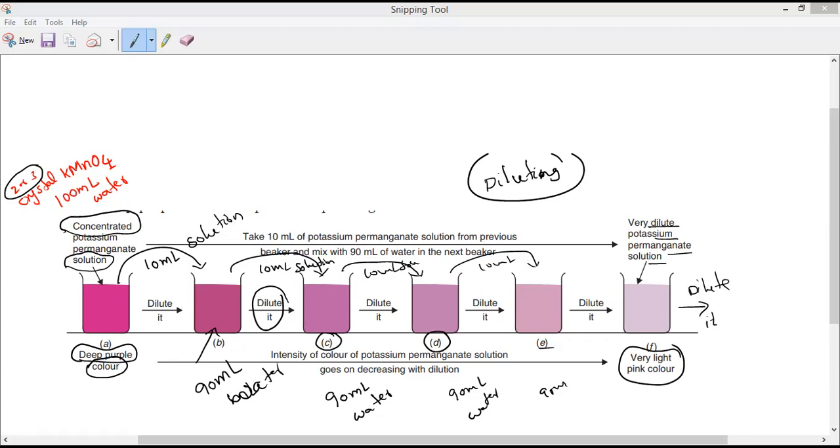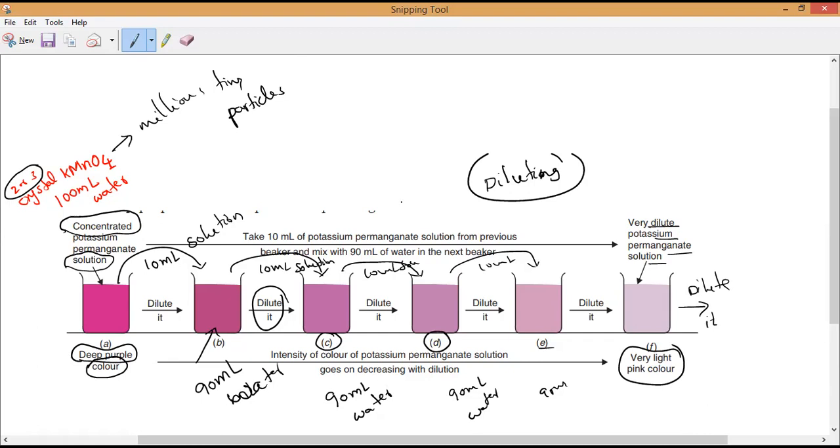So you see, we are taking just one or two or three crystals of KMnO4, which means it is made up of millions of tiny particles. That is why, even if you keep on mixing with water, even though more and more water is poured, the color still appears, meaning some particles are still transferred. Yes or no, guys?